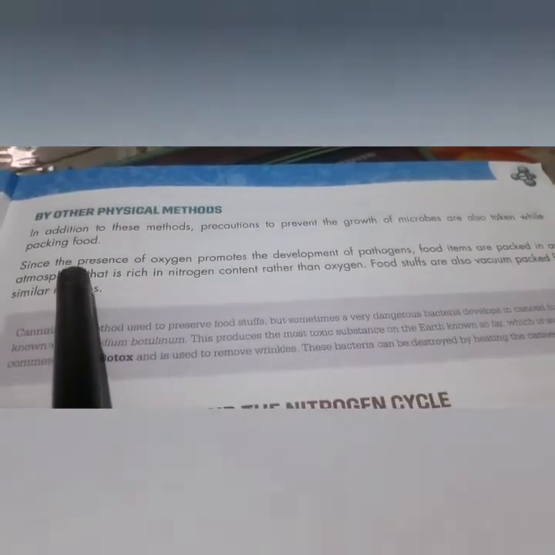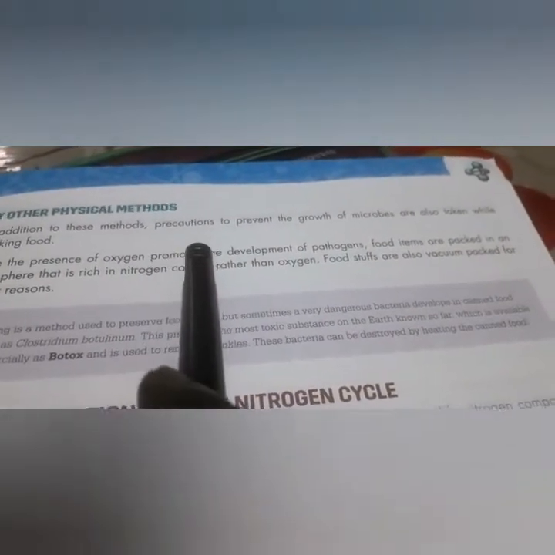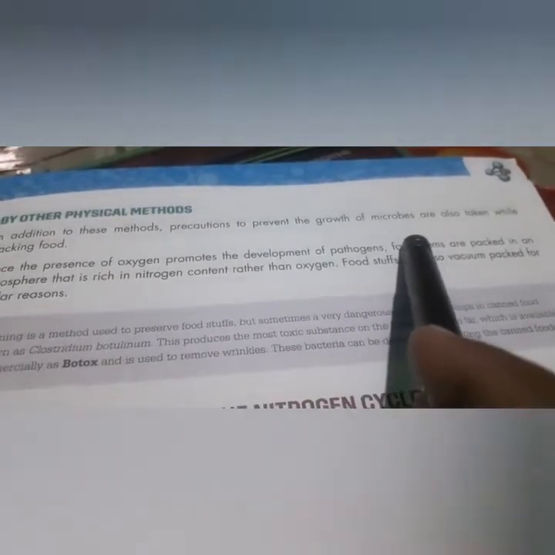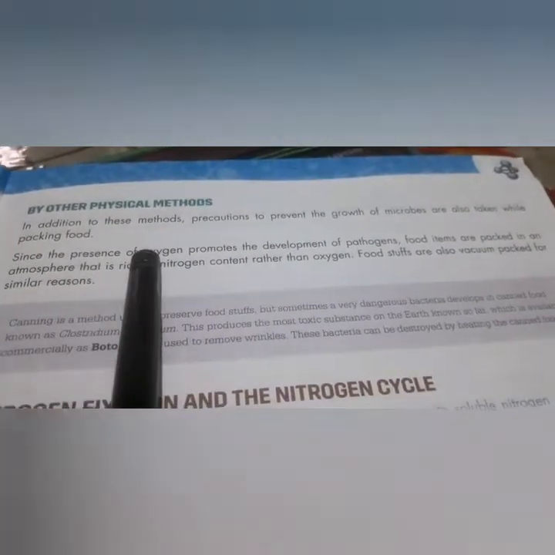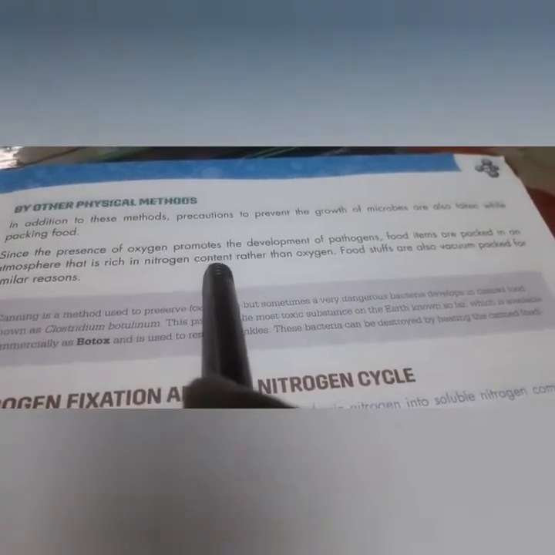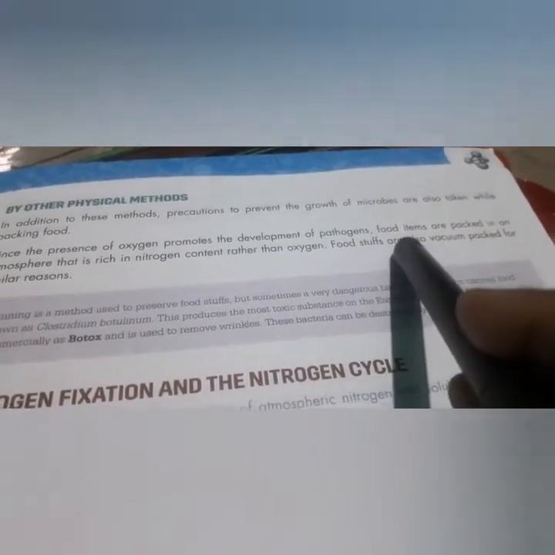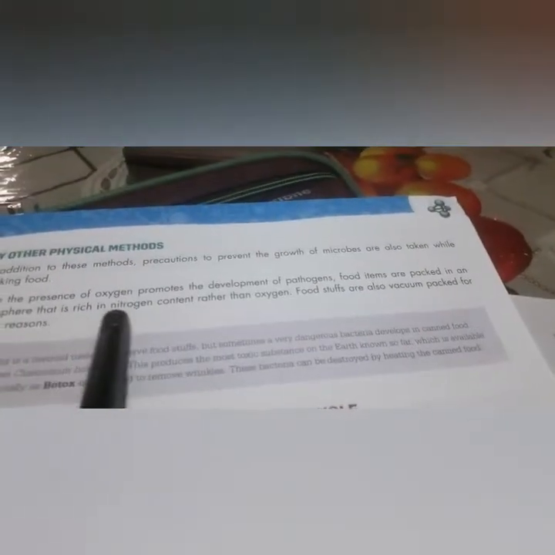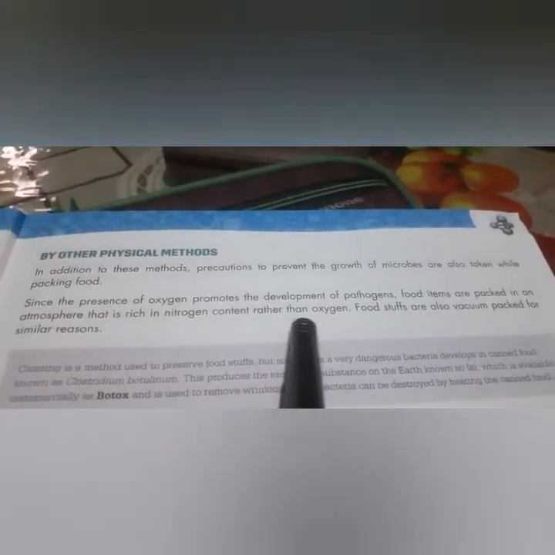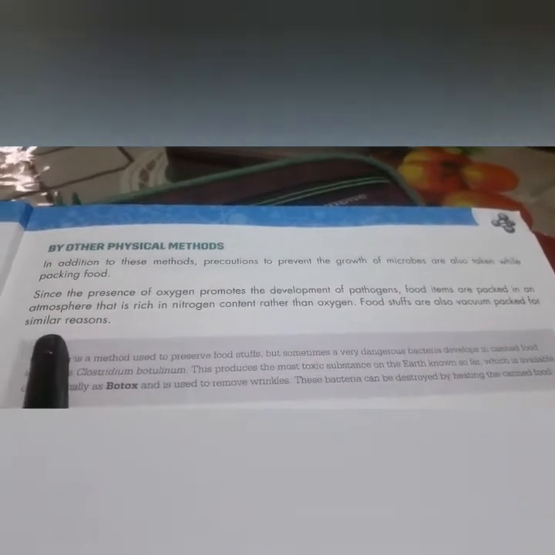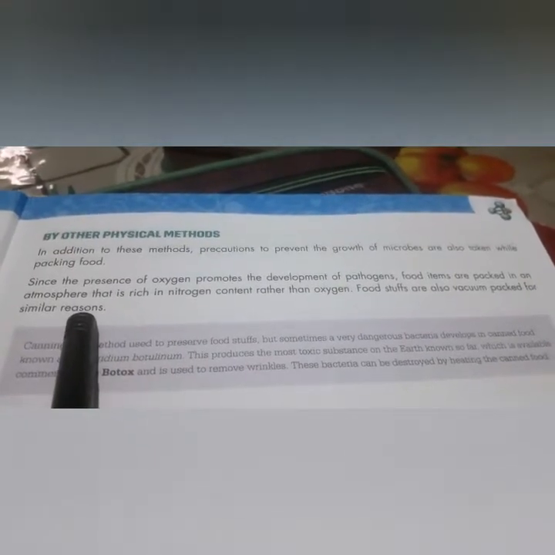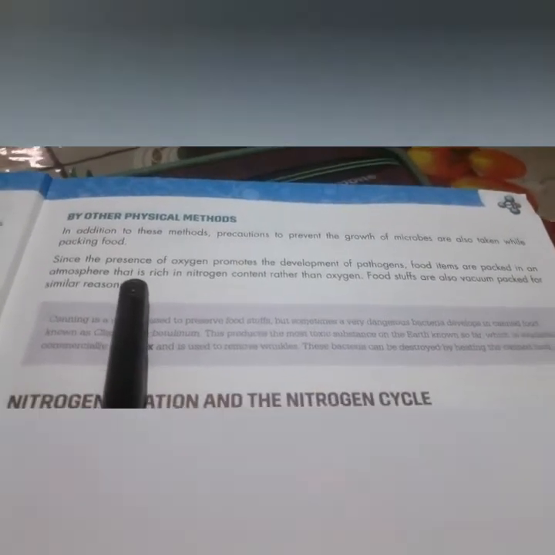One more thing is that in addition to these methods, precautions to prevent the growth of microbes are also taken while packing food. Since the presence of oxygen promotes the development of pathogens, food items are packed in an atmosphere that is rich in nitrogen rather than oxygen. Foodstuffs are also vacuum packed for a similar reason, such as a chips packet which is full of nitrogen to prevent the spoiling of chips.